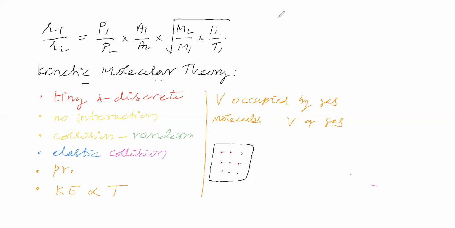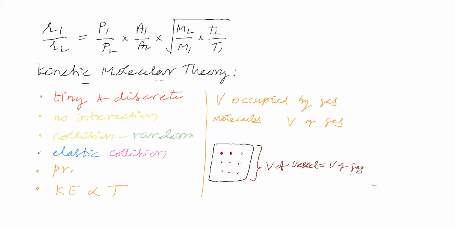Now, here we can say the volume of this gas molecule is this much. Volume of gas means this vessel; this is called volume of vessel, and this volume of vessel is called volume of gas.